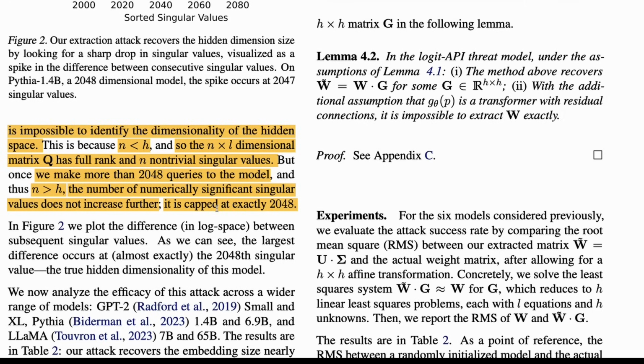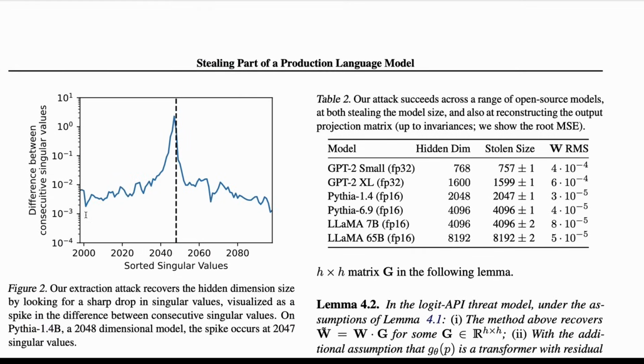And if you see the second plot, it might become much easier. In figure 2, we plot differences in the log space between subsequent singular values. As we can see, the largest difference occurs at almost exactly 2048 singular value, the true hidden dimensionality of the model. You can see here the difference. It just increases, changes, and suddenly drops. And then it just changes. It doesn't go back to the same state.